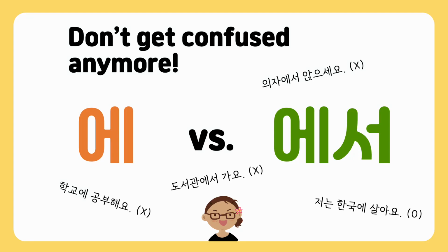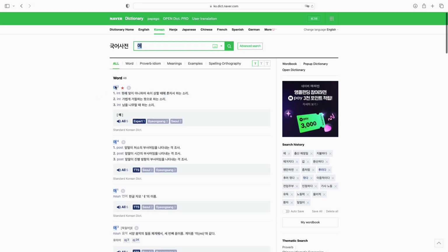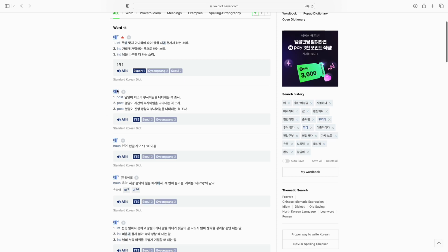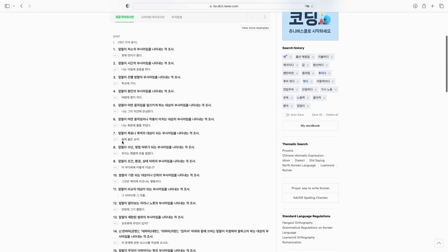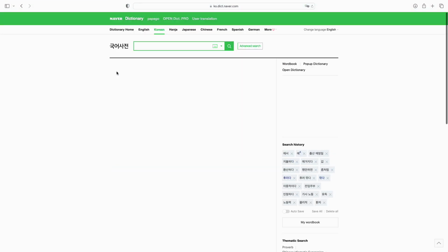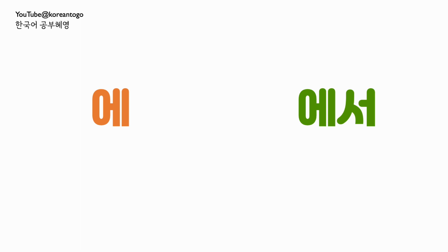안녕하세요. Today we are going to look at two Korean particles, 에 and 에서. 에 and 에서 each has multiple meanings, and these two particles have some meanings in common, so it can be confusing for Korean learners to decide which particle should be used in a certain setting. So the purpose of this video is to give you a clear picture of the meaning and the context where each of them is used.